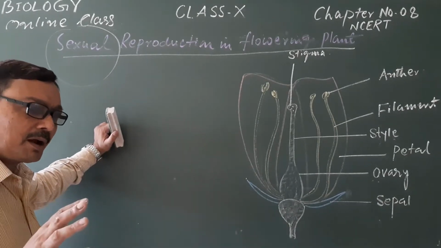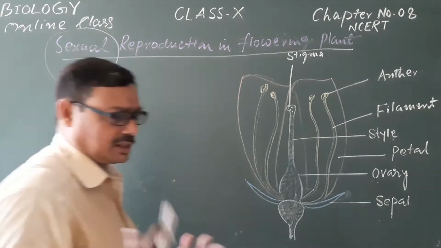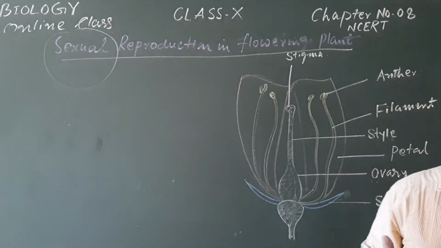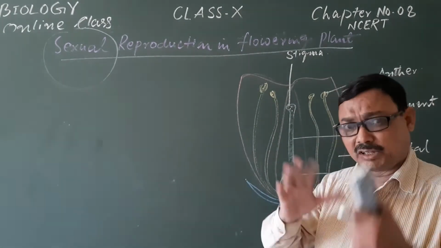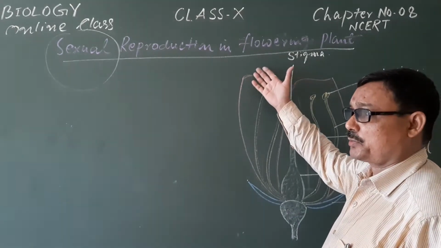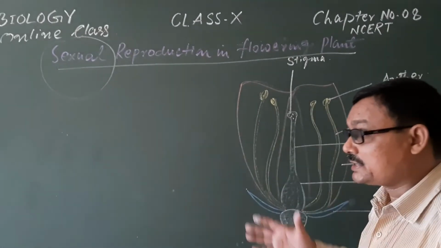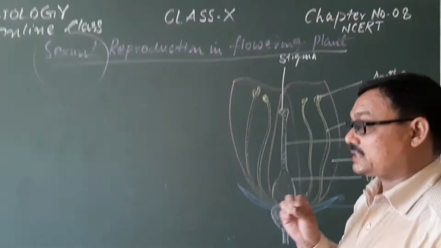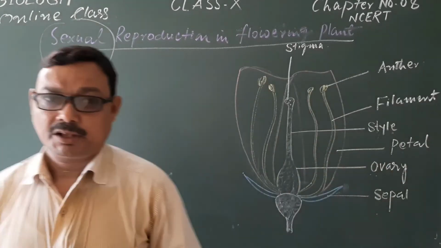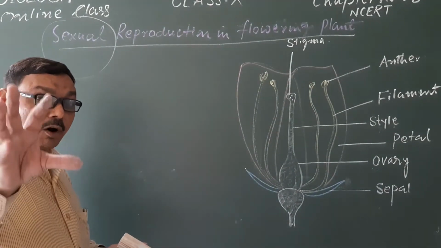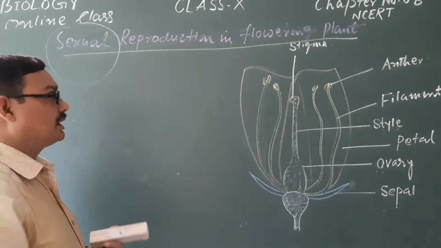So this reproductive part may not be similar in the case of both animals and plants, because they both are structurally different from each other. Basic features are similar. Both are living organisms. Both are sexually reproducing, but their body designs are different, and that's why we first have to know which parts are involved during the process of sexual reproduction in the case of the flowering plant, which is also known as the angiospermic plant.